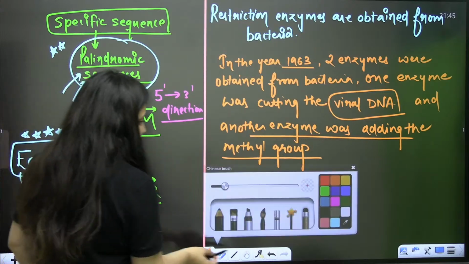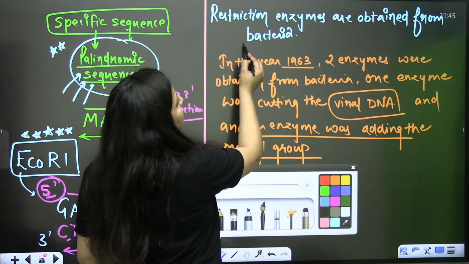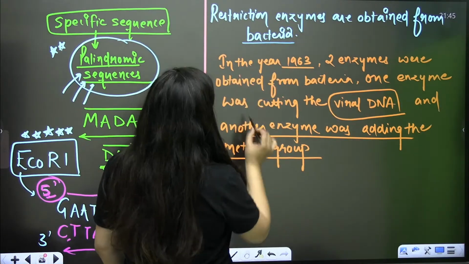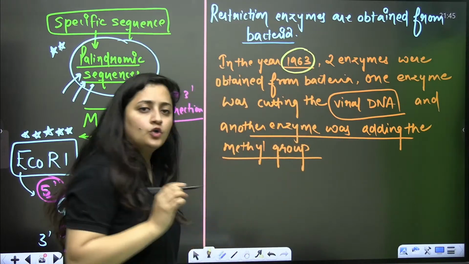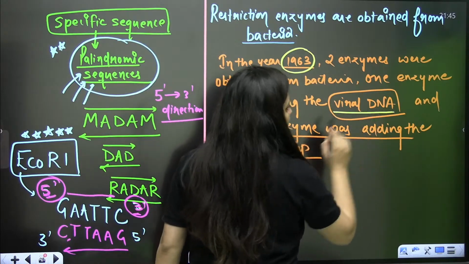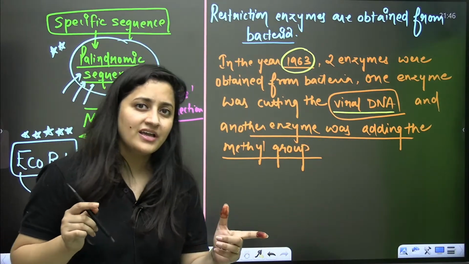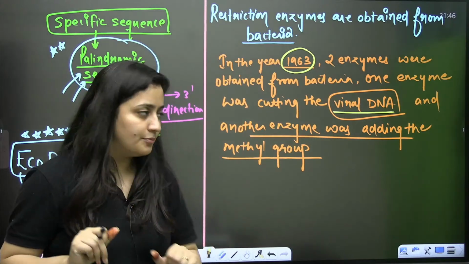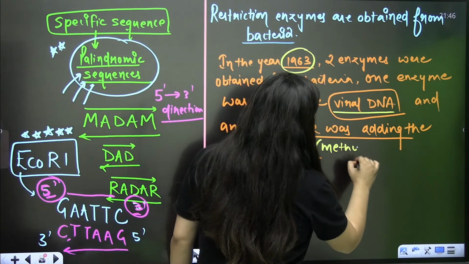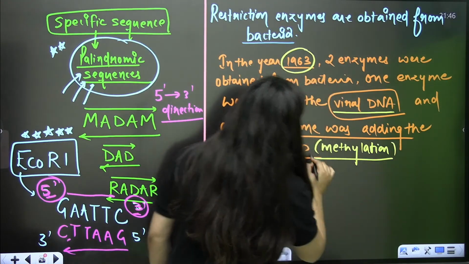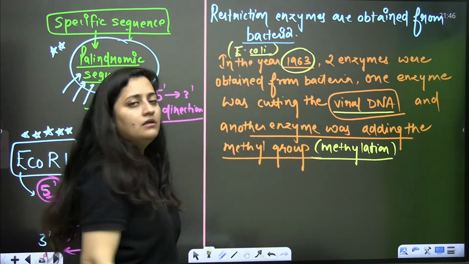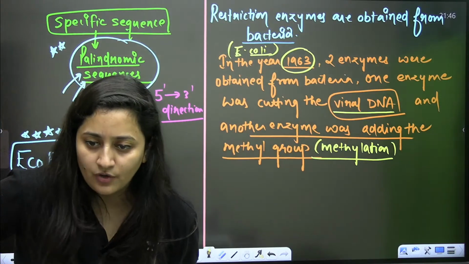As I said, restriction enzymes are obtained from the bacteria. In the year 1963, two enzymes were isolated from bacteria. One enzyme was cutting the viral DNA. Now you must be thinking, ma'am, you are talking about bacteria, how come the viral DNA? I'll come to that. Another enzyme was adding the methyl group, so that enzyme was doing the methylation. It was studied in the case of E. coli, Escherichia coli, our world famous bacteria.